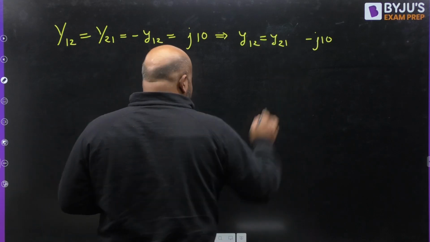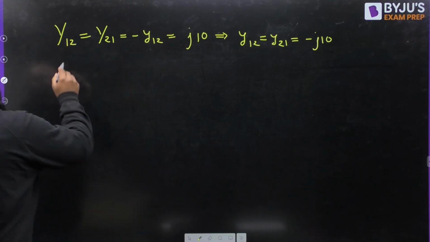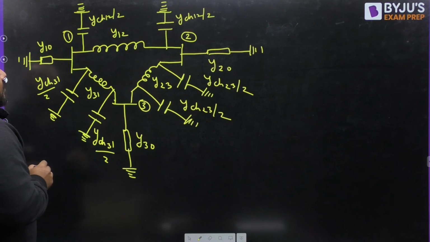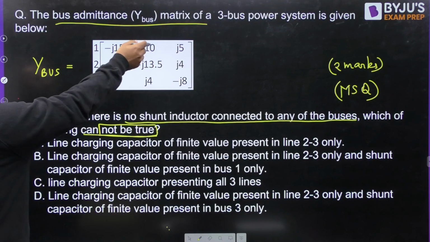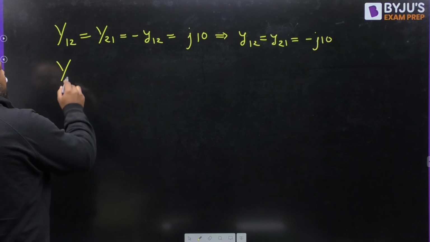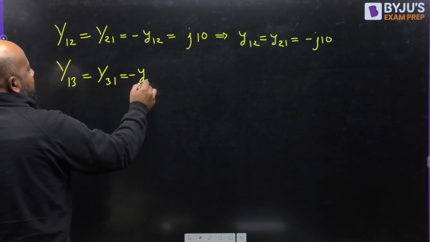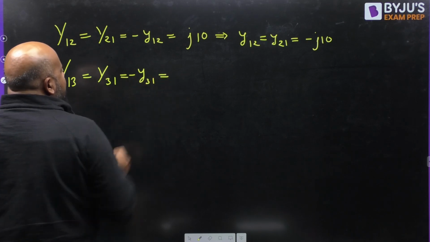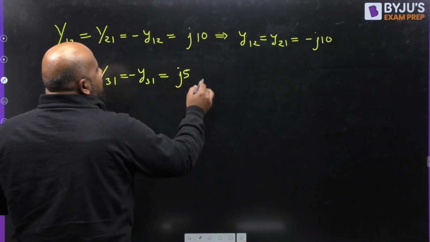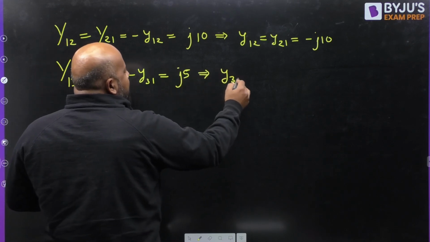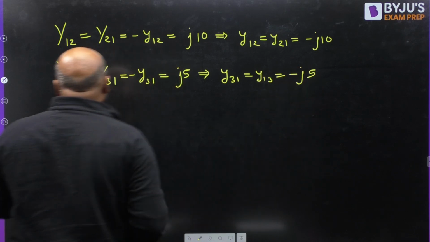Yes or no? Similarly, Y13 or Y31 is minus of y31, and that is given as minus J5.